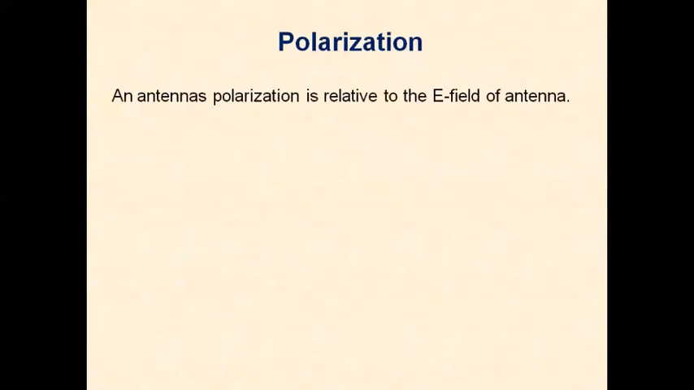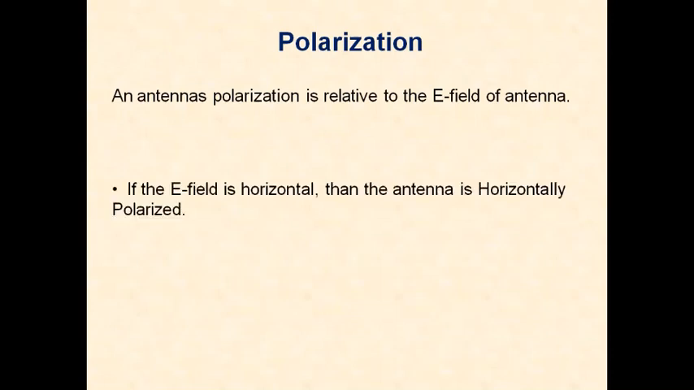Another important parameter is the polarization of an antenna. Antenna polarization is relative to the E field of an antenna. When the electric field is parallel to the ground plane, it is parallel polarization, horizontal polarization.